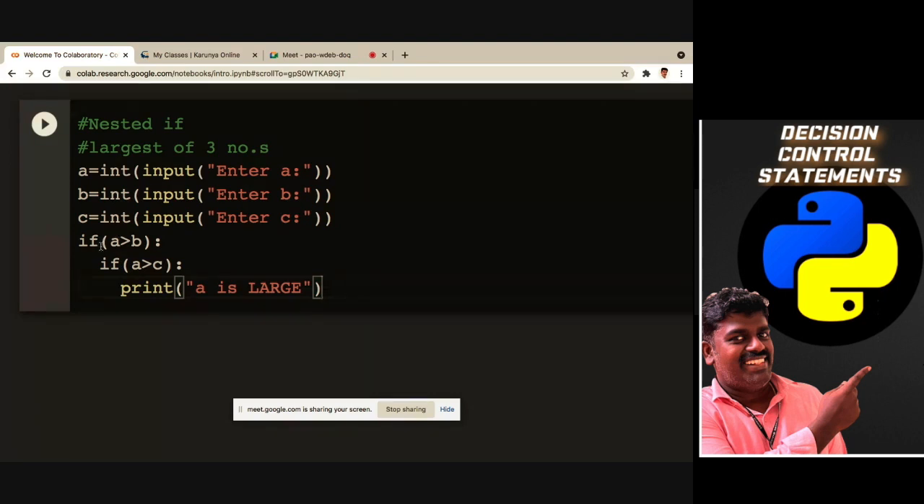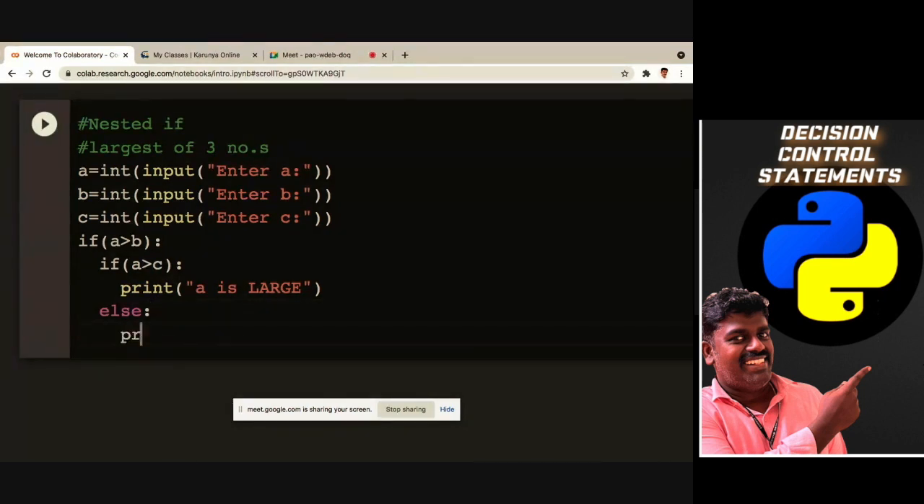As I told you, if this condition is true, automatically it will come inside. If this condition is true and this condition is true, that is the time we can say c is the biggest one. Got my point? Automatically we can say else, without any condition for c, else print.